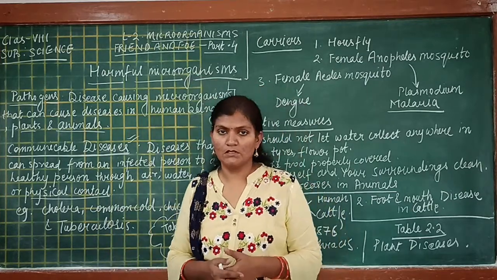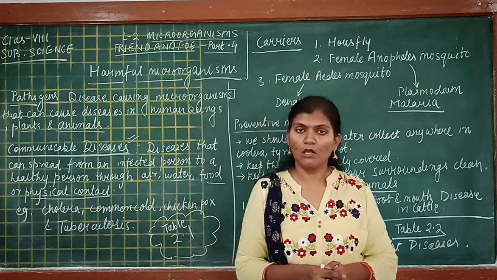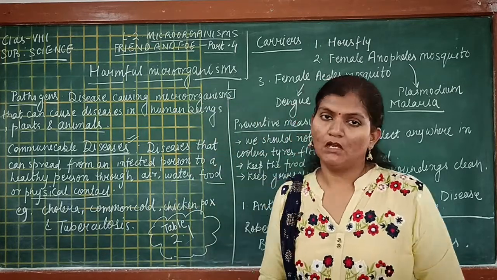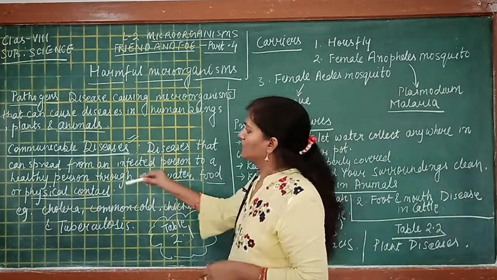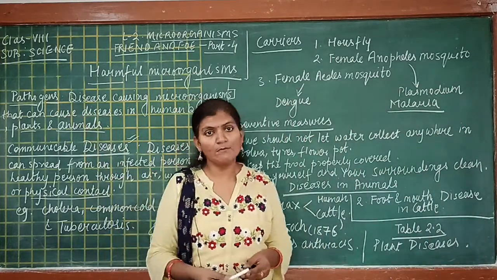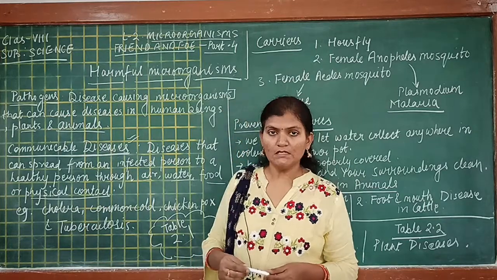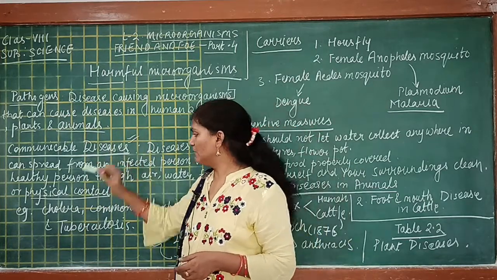So students, let us recall what we have learned today. Today we have learned about the pathogens. Pathogens are the disease-causing microorganisms. Then we have learnt about the names of certain communicable diseases.